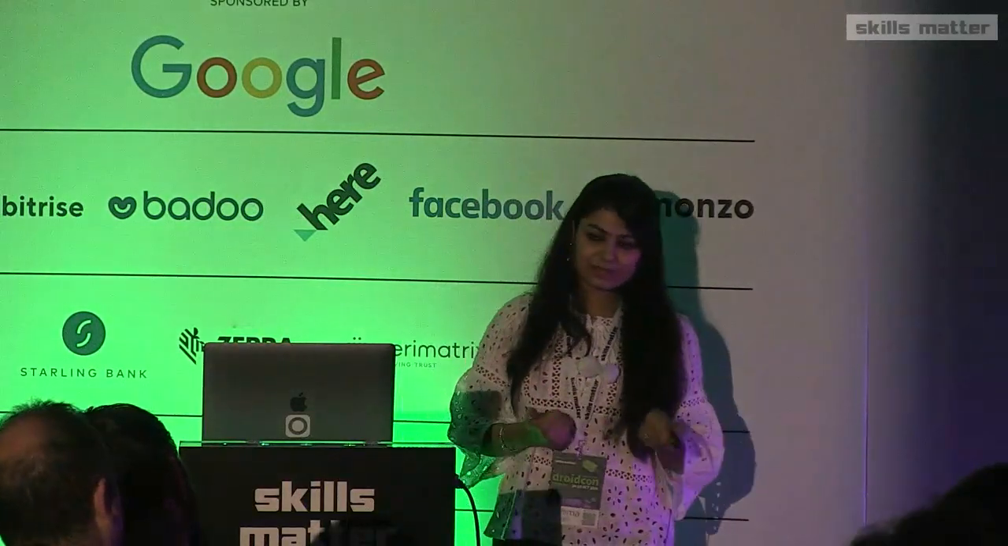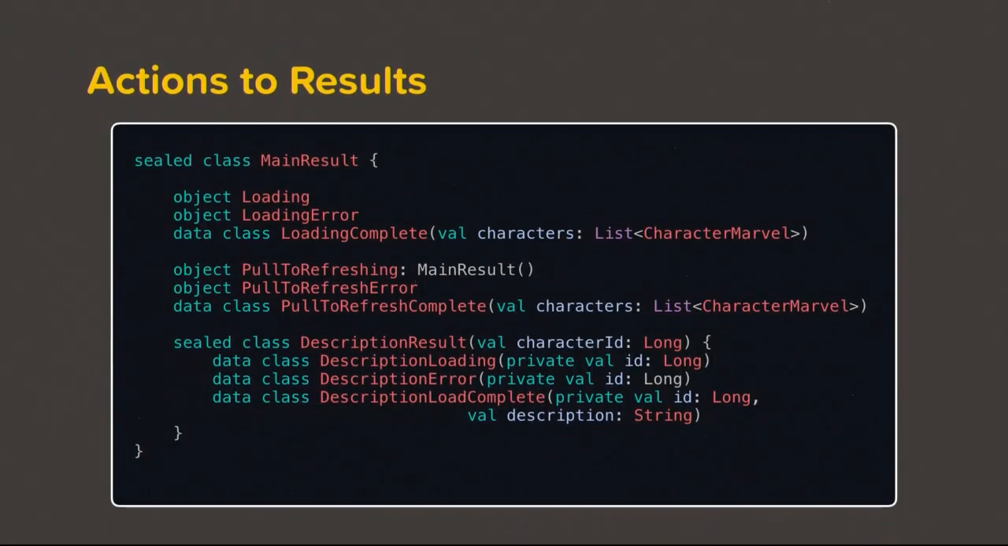So this part is a bit important. Each action can get converted into a bunch of results. For example, loading gets converted to loading, loading error, loading complete. Similarly, pull to refresh, and similarly, description result.